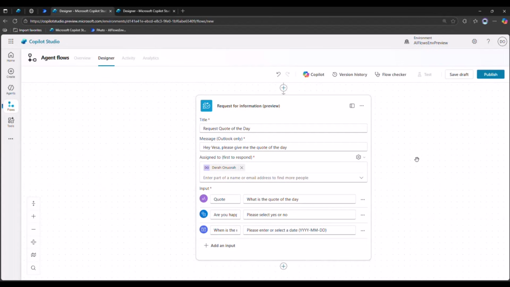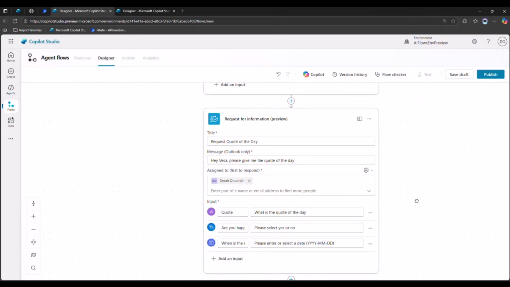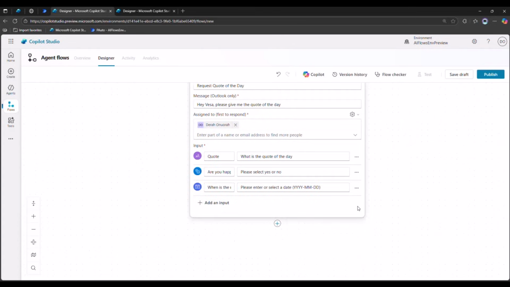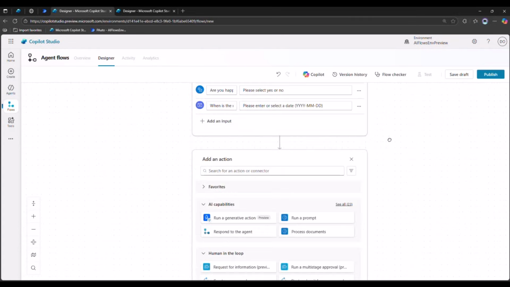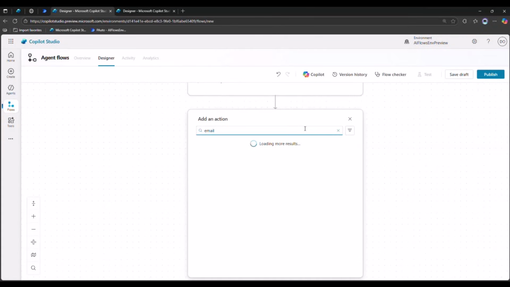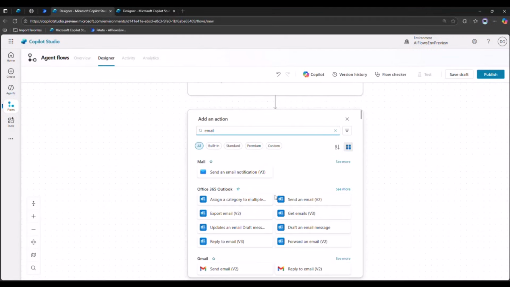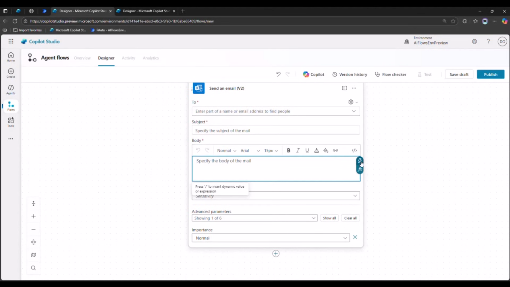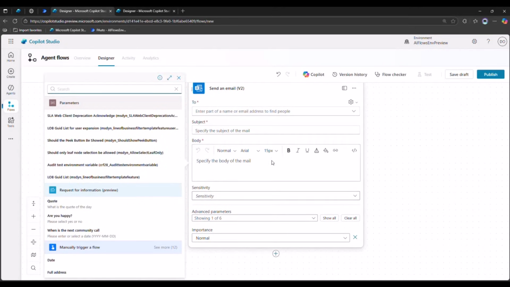So what is going to happen is that when this flow runs, it's going to get to this step, send that request. When the inputs are collected, we can use those inputs actually as parameters in the rest of the flow. So let's say I wanted to send an email after getting this request. I could put the responses that I get inside of this email.